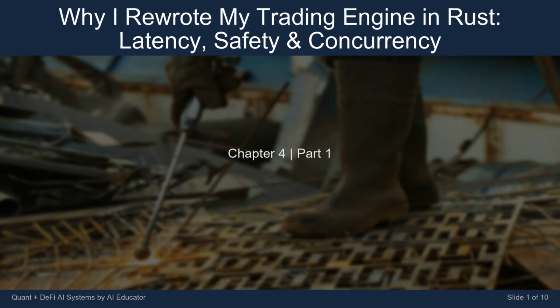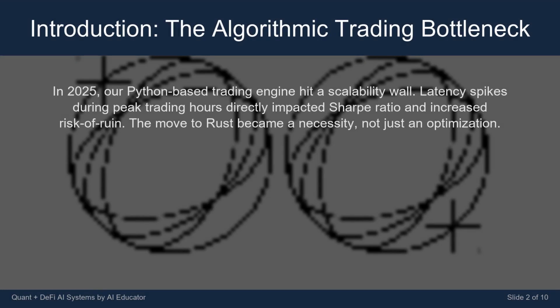Today's lesson is titled Why I Rewrote My Trading Engine in Rust: Latency, Safety and Concurrency. In 2025, our Python-based trading engine hit a scalability wall. Latency spikes during peak trading hours directly impacted Sharpe ratio and increased risk of ruin. The move to Rust became a necessity, not just an optimization.